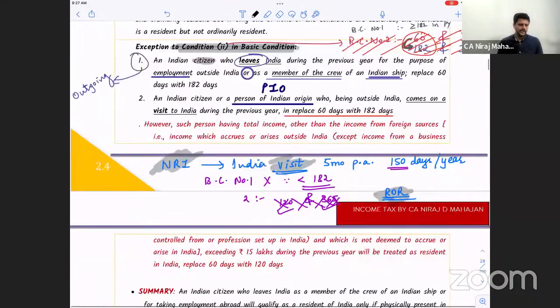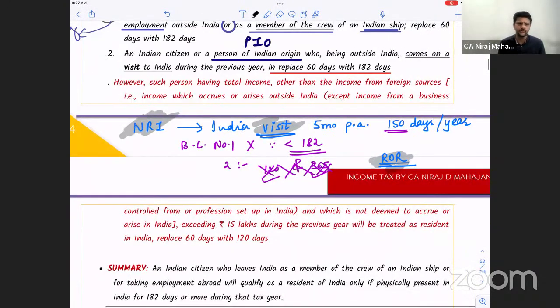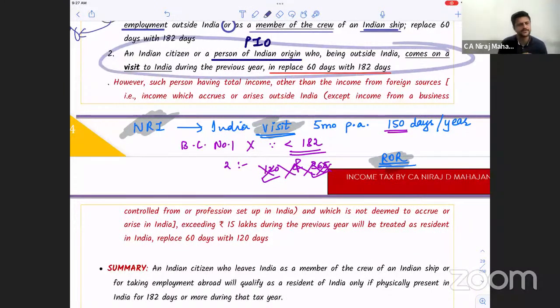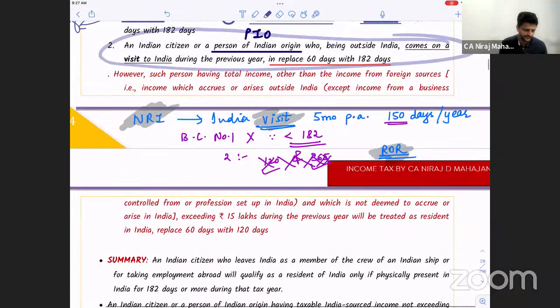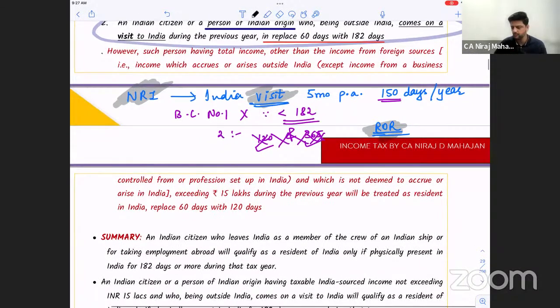Now, if an Indian citizen or person of Indian origin visits India, then we replace 60 with what? 182 days, isn't it? Now check. However, now pay attention. Furthermore, explanation. Such person having total income, other than income from foreign sources. What do you mean by total income?